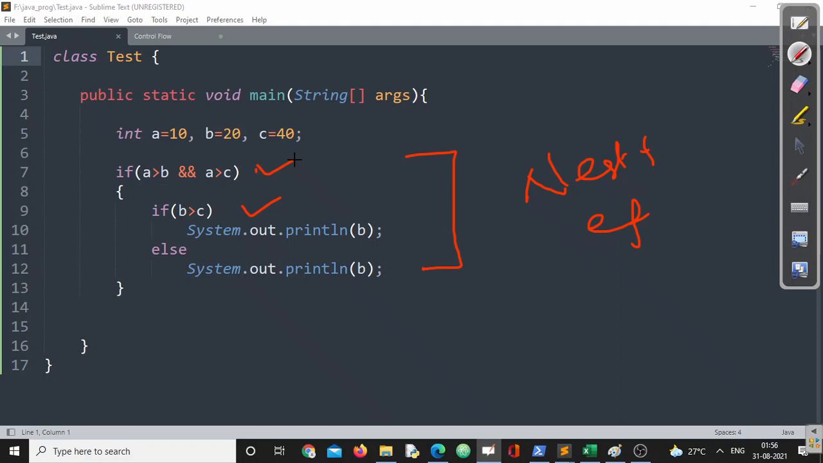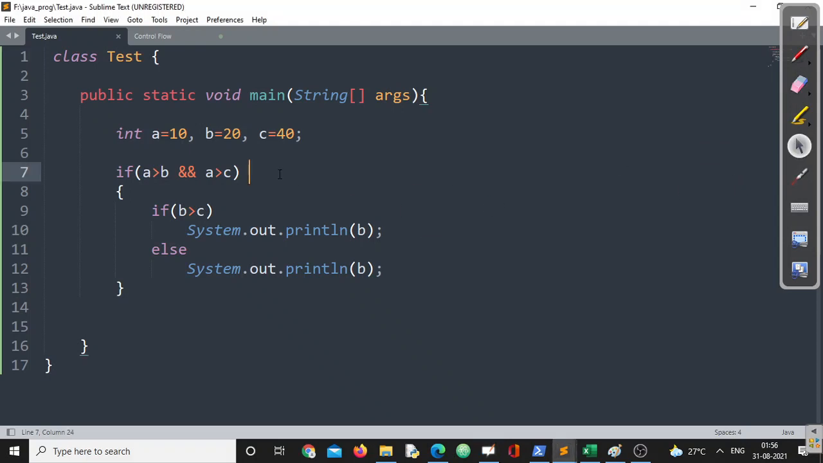If the outer if is evaluated to true, then only the inner if will be executed, otherwise not. Make sure you understand this particular point. Clear? Okay. Now I hope we all are able to understand this point. Now let us go for this.